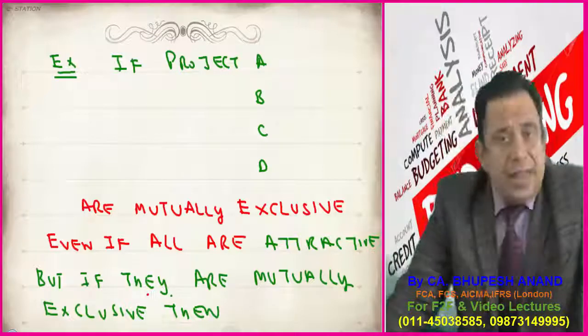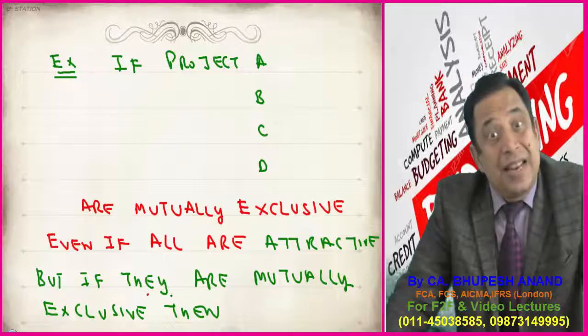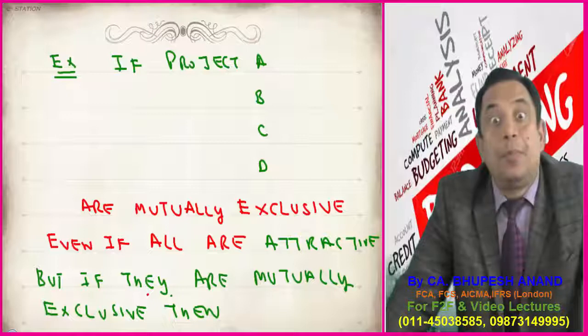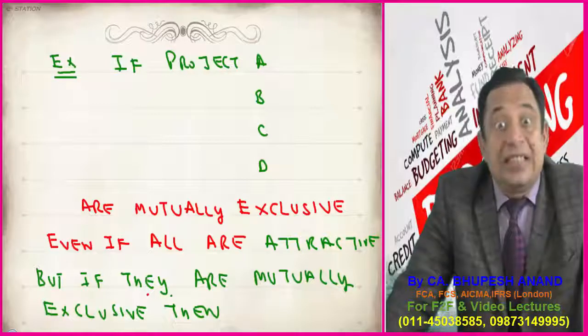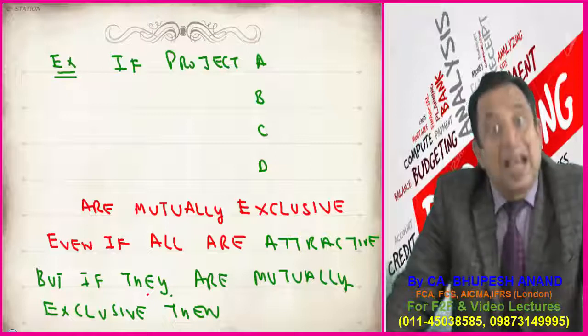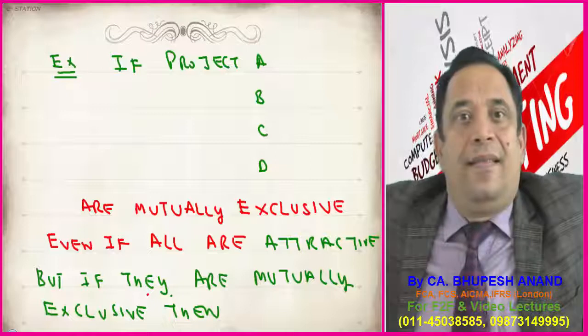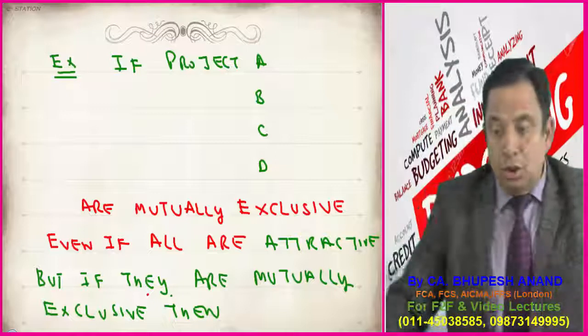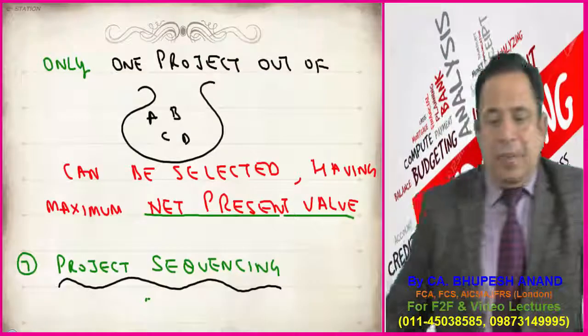Now suppose there are 4 projects and all 4 projects are profitable, but I have to find out which project is to be accepted. It means if I accept A, then I will not accept B, C and D. If I accept B, then I cannot accept A, C and D. And if I accept C, I cannot accept A, B and D. So these are mutually exclusive projects. Hope you have written that. Now I am coming to the next slide.